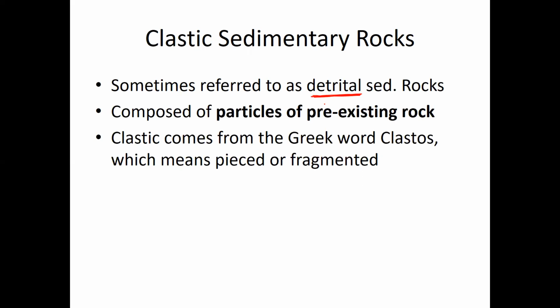It's another term for them, but I use the term clastic. Clastic sedimentary rocks are those that are composed of particles of pre-existing rock, so they're made up of bits of other rocks. They get their name from the Greek word klastos, which means pieced or fragmented. So clastic sedimentary rocks are those that are made up of pieces or fragments of other rock.